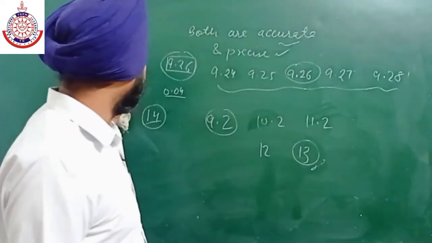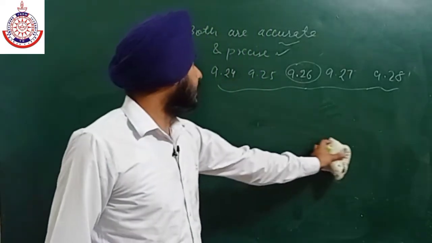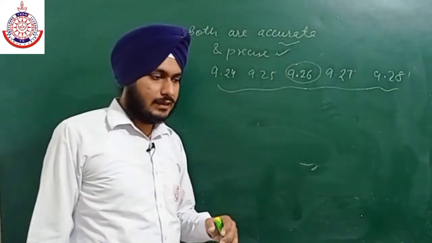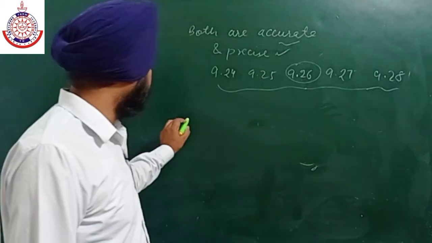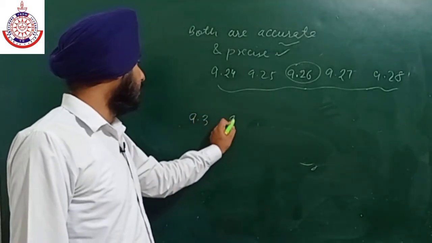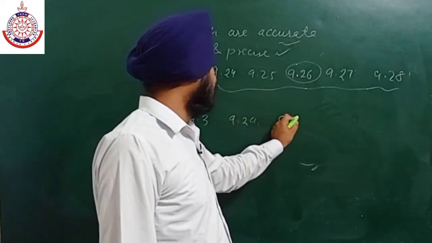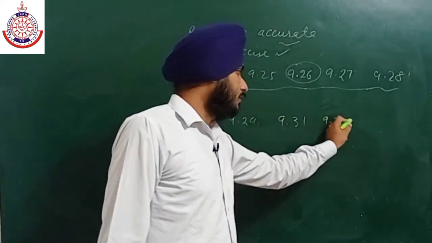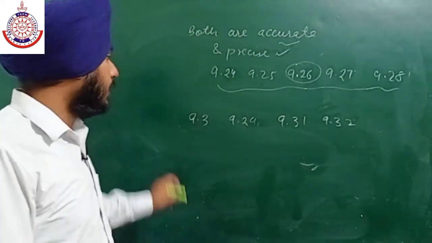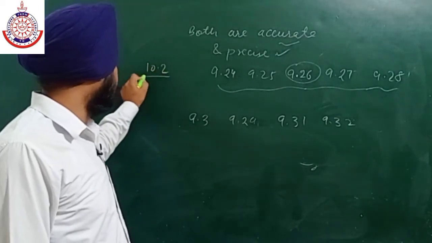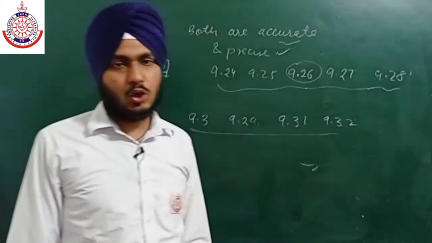Okay, now we can take another example. Next case is if the measurement is precise but not accurate. Okay, precise but not accurate. For example, if we have 9.3, 9.29, 9.31, 9.32. So in this case the values are nearly equal to each other, but if the correct value is 10.2 something, then this measurement is said to be precise but not accurate.